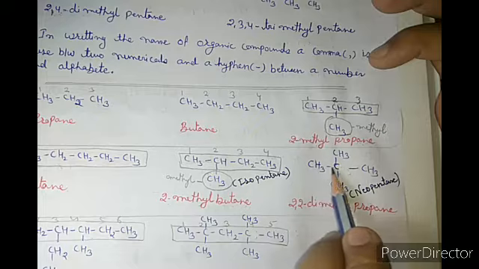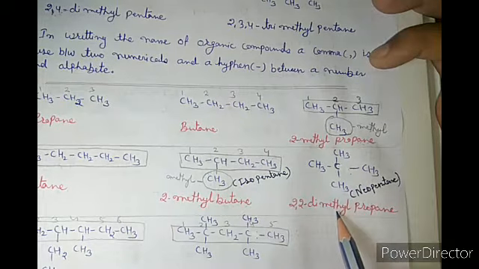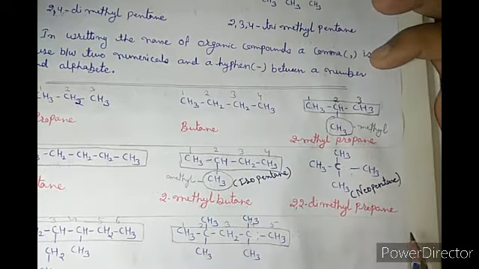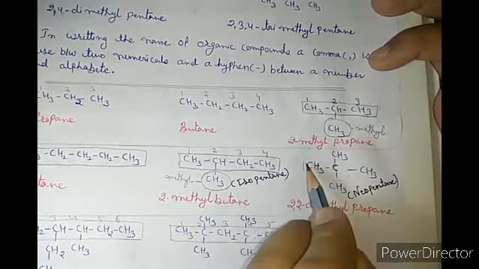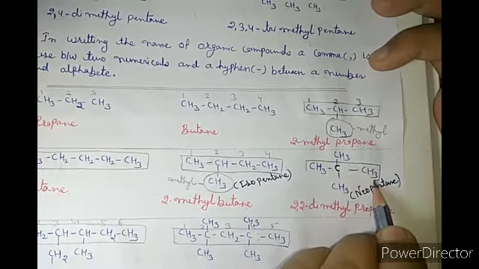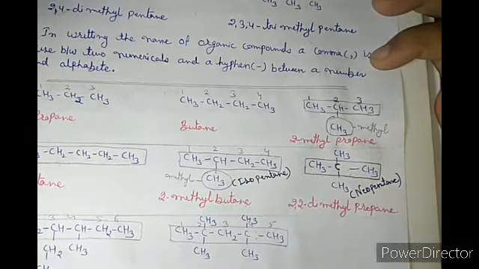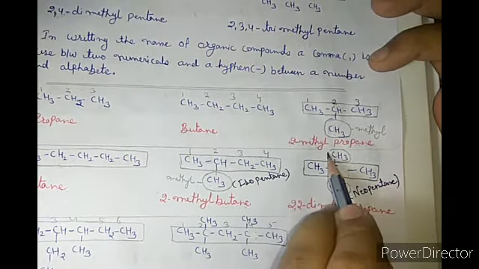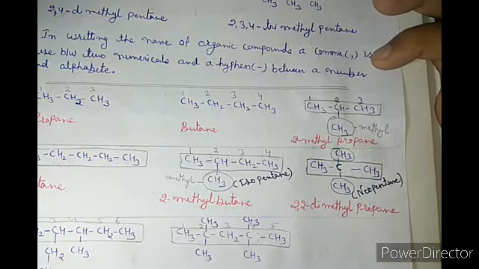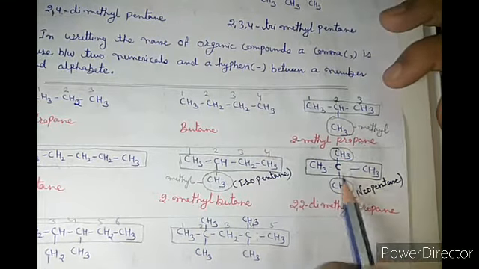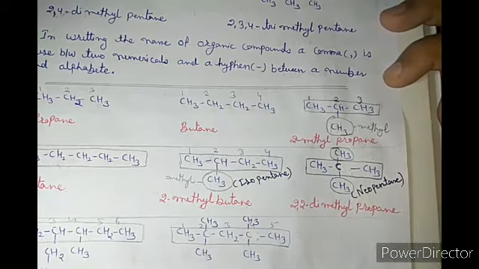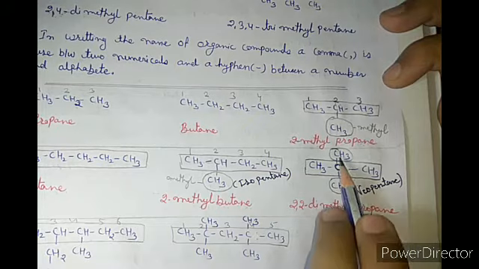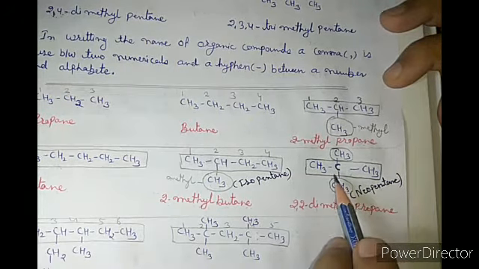Here 3 carbons are in series and 2 methyl groups are on the middle carbon. Here if we consider the main chain, then it is possible with 3 carbons. So these are substituents. Got it? Since 2 methyl groups are substituents, the name becomes dimethyl. Di for 2 methyls.